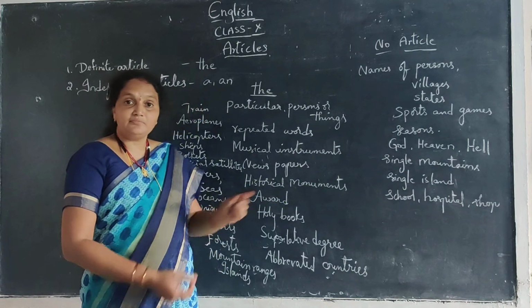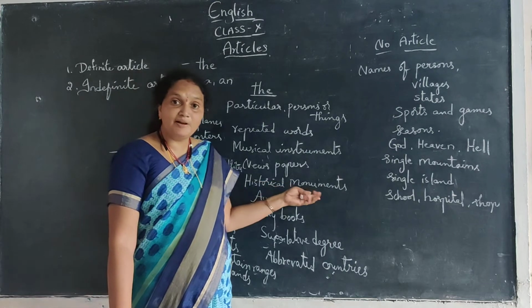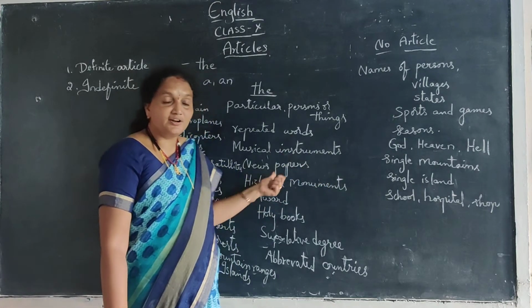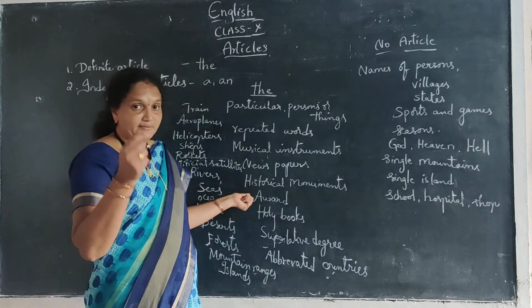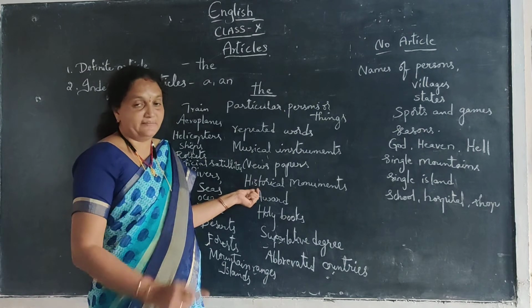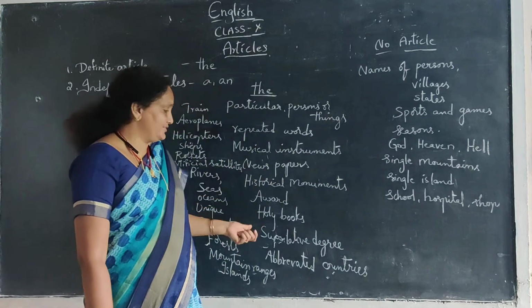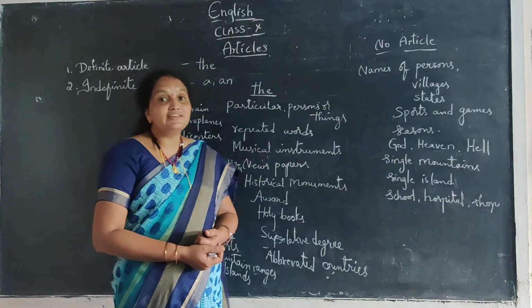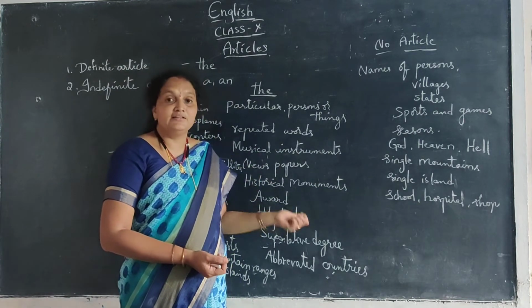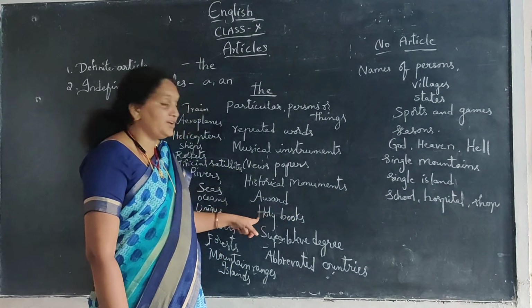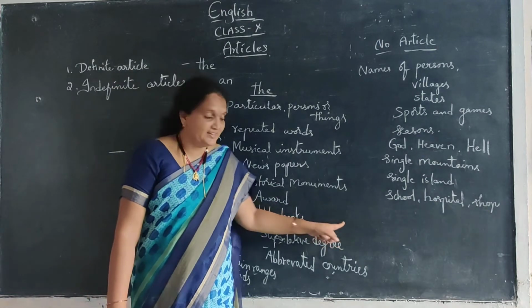Awards. The President Award. The Nobel Prize. So, here also these are unique, that means the only one and only thing. Then only we have to use the before the awards. Next, holy books. The Gita. The Bible. The Quran. So in such a way, before the holy books also we have to use the.